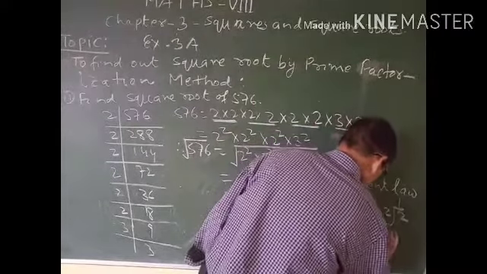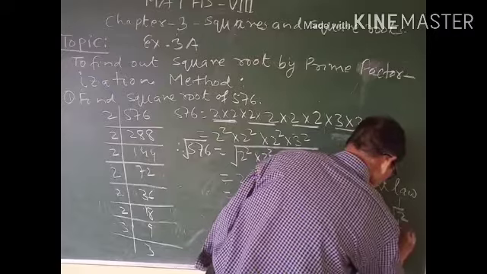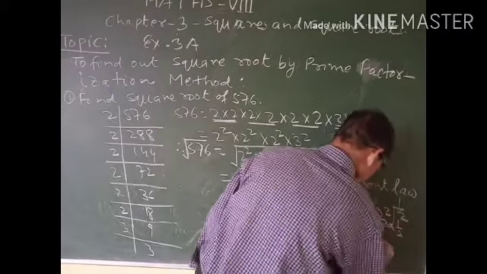So you can write 2 into 2 into 1 by 2, 2 cancels, equal to 2.